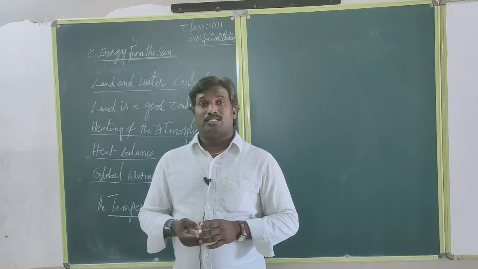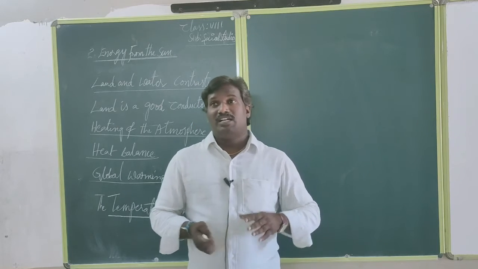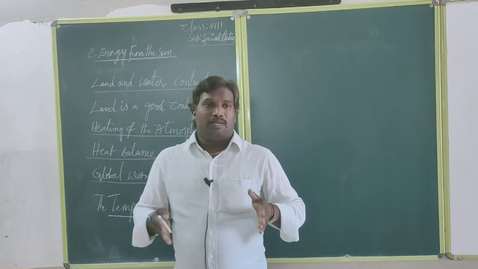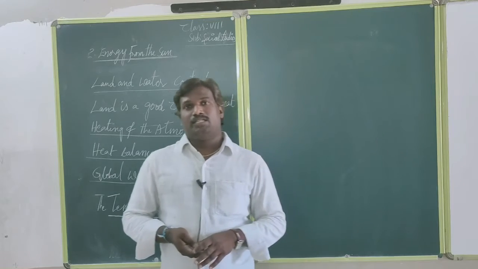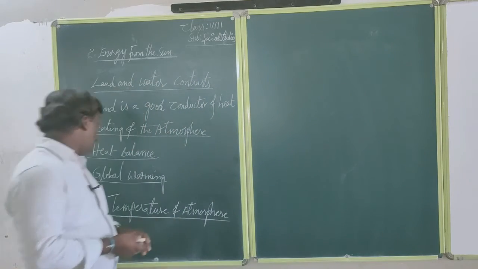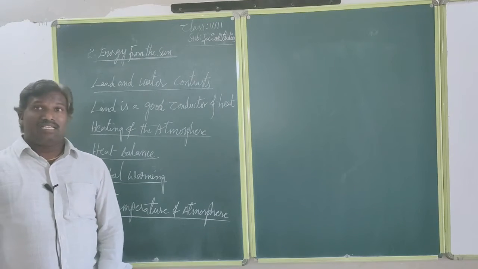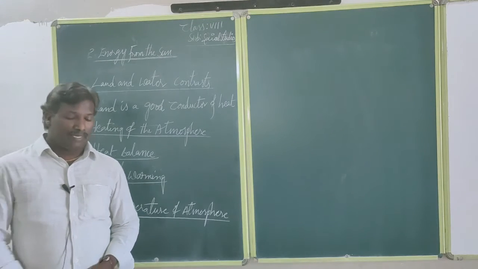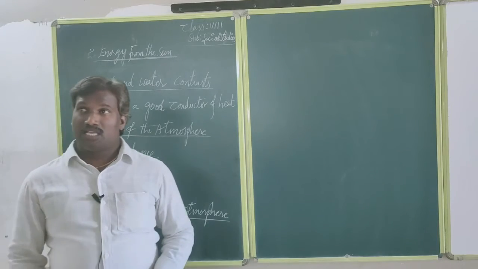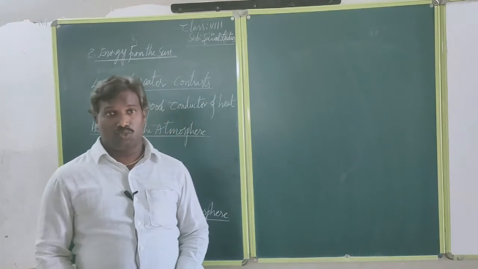We did not measure the temperature because temperature in different places changes from time to time. Then, according to temperatures, some areas are maximum temperature regions, and some areas are low temperature regions also.